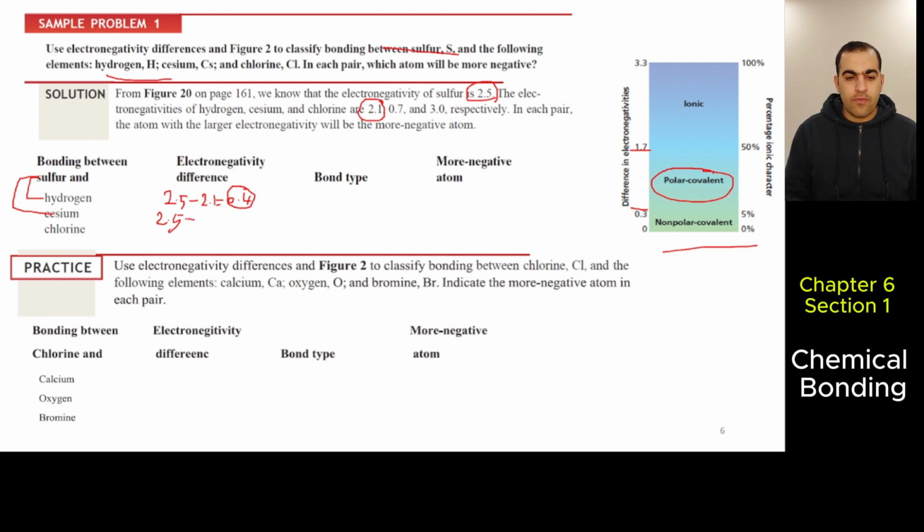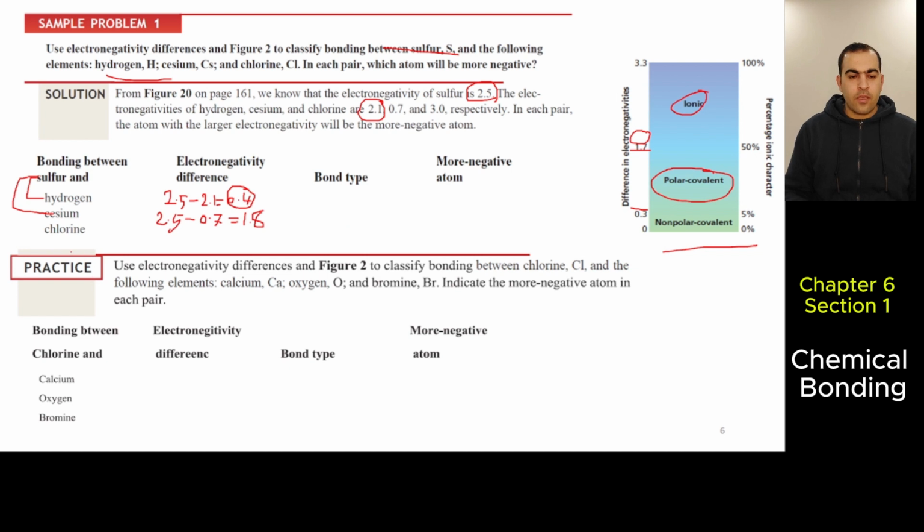So 2.5 minus cesium's 0.7 equals 1.8. If it's 1.8, it's greater than 1.7, so the bond is ionic.